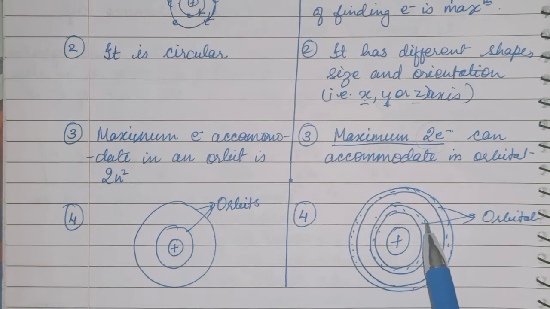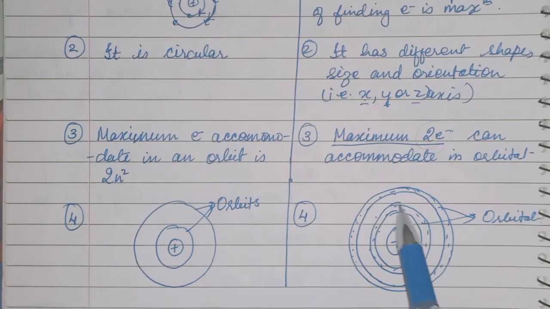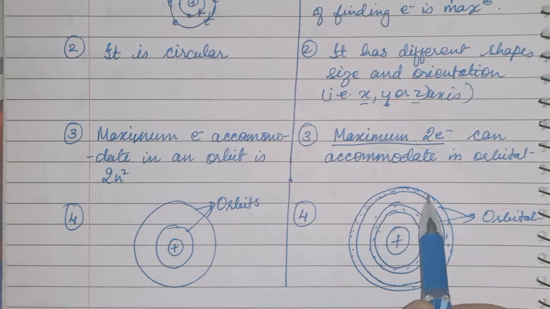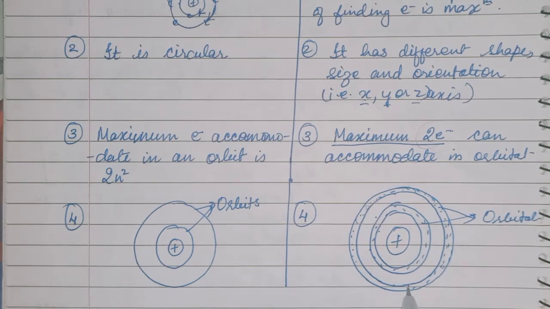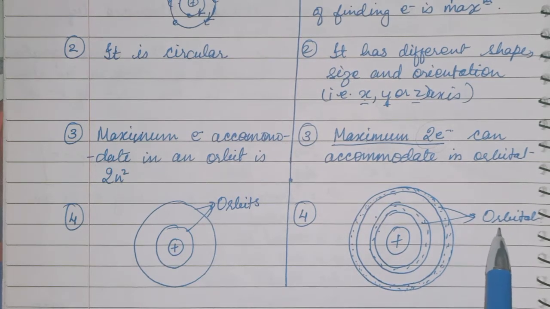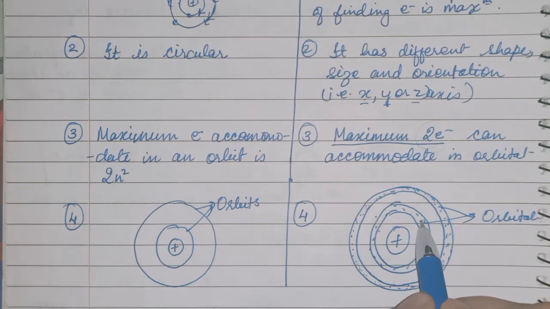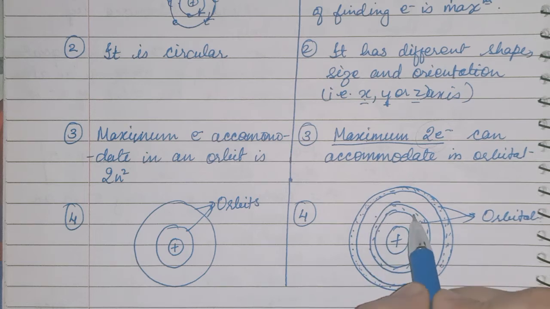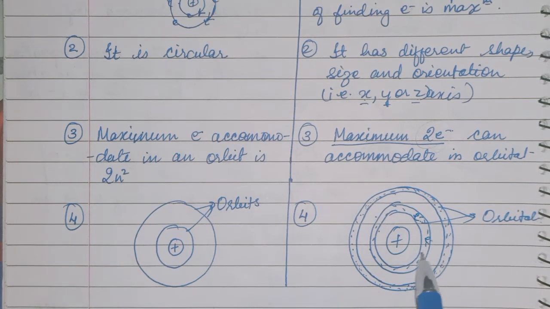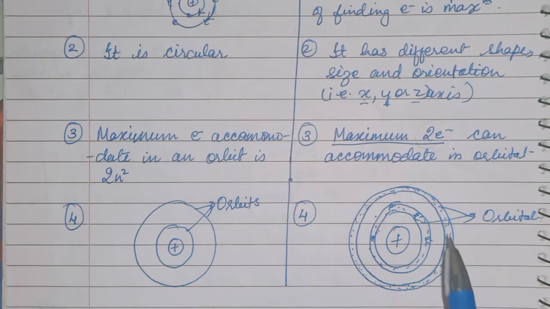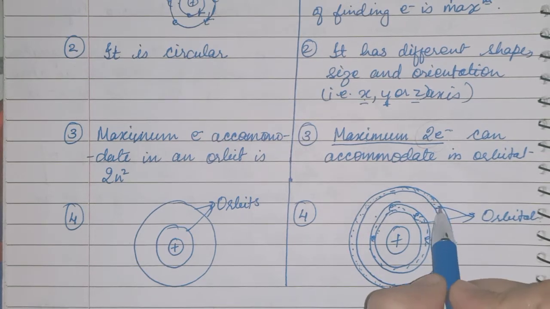You can say that this dotted structure or space is an orbital. Orbital means electrons are not moving in a fixed path. It may be here, here, or anywhere in this shaded region.